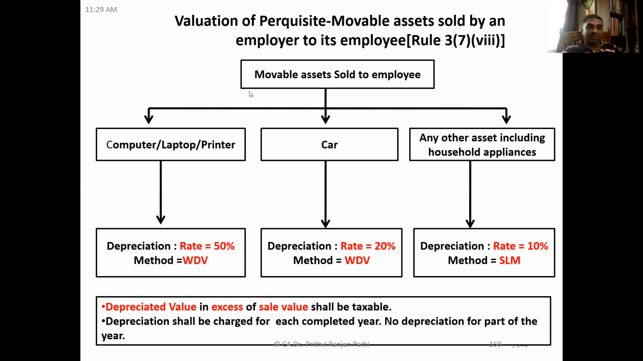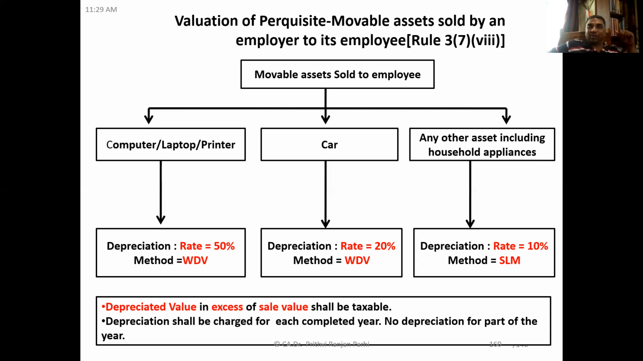If you refer here, let us say computer, laptop, printers that are used by the employer are sold to the employee. What is the perquisite here? We have to see, you have to apply depreciation at the rate of 50% per annum. We'll see what is the reduced value. So the depreciated value in excess of the sale value shall be taxable.